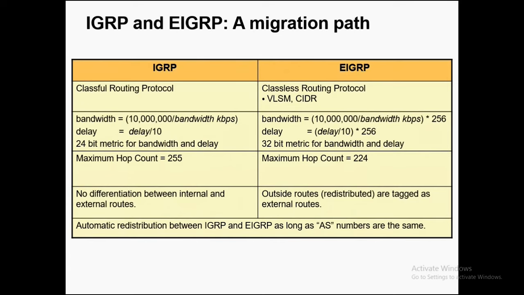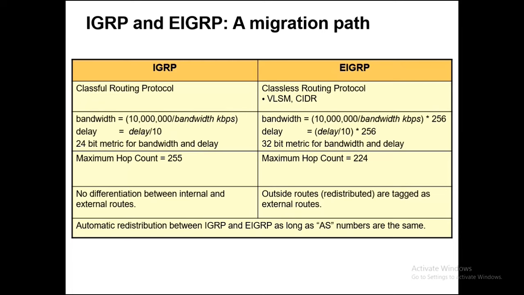So let's talk about some differences between IGRP and EIGRP. IGRP is a classful routing protocol, while on the other hand EIGRP is a classless routing protocol. Classful routing protocols are those protocols that don't send the subnet mask, or CIDR values, with their packets.